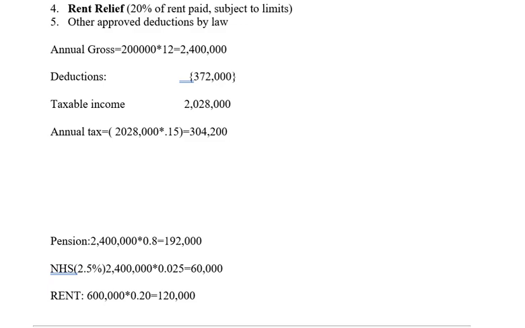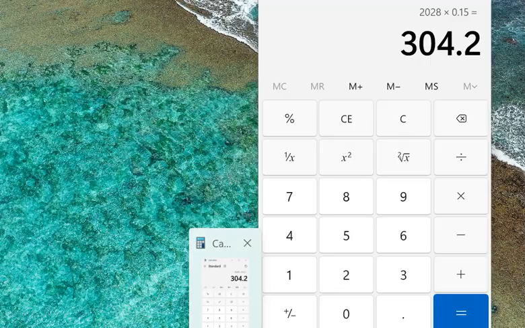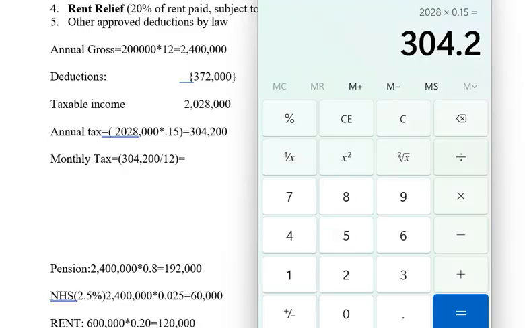And then your monthly tax will be equal to this 304,200 divided by 12.